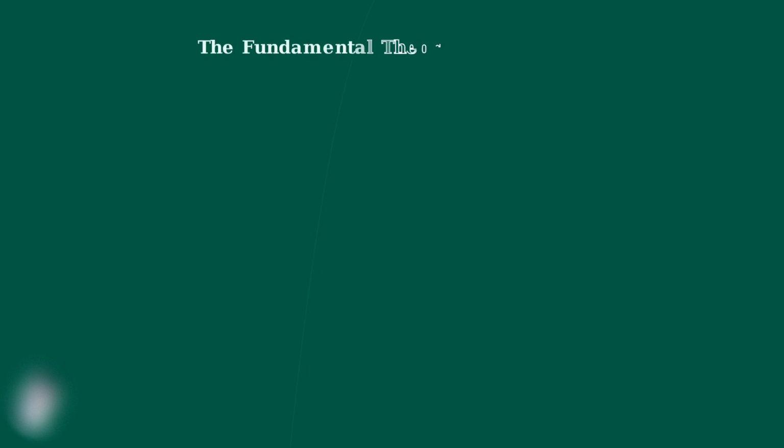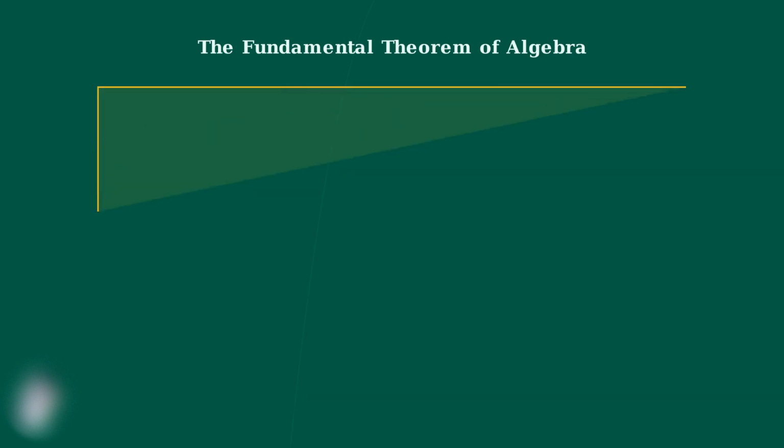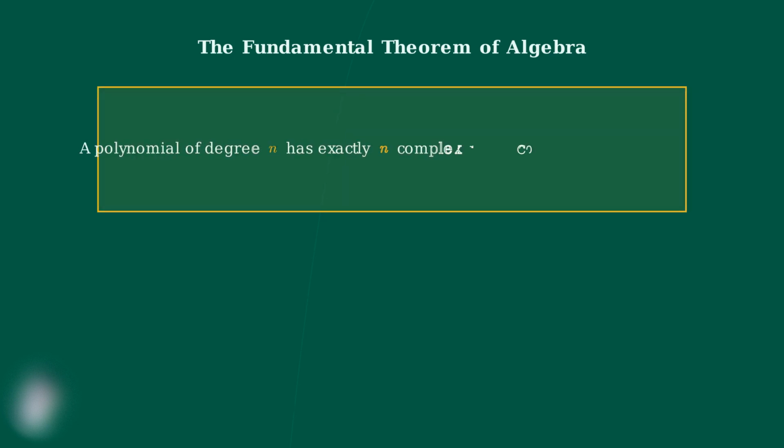Now we come to one of the most important theorems in all of algebra. The Fundamental Theorem of Algebra is a cornerstone result that tells us exactly how many roots every polynomial has. Here is the theorem stated precisely. A polynomial of degree n has exactly n complex roots, counted with multiplicity. This might seem simple, but it contains several important concepts we need to unpack.